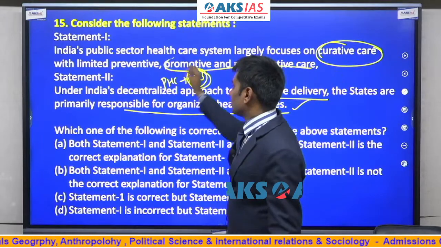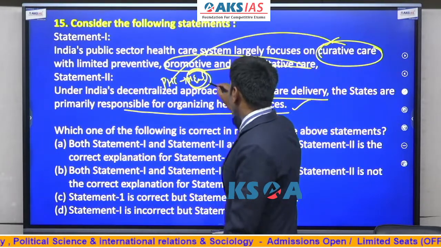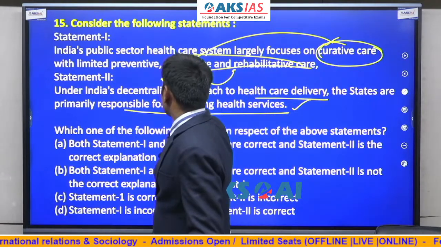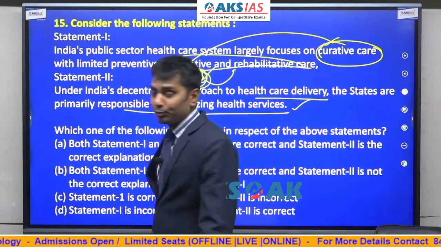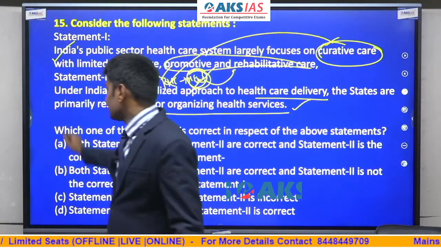Preventive care cannot be possible, only curative care. So curative care is the primary healthcare center, and health and wellness is this one. So far we have neglected this and we have promoted this. So this statement is correct. And the second statement is also correct.